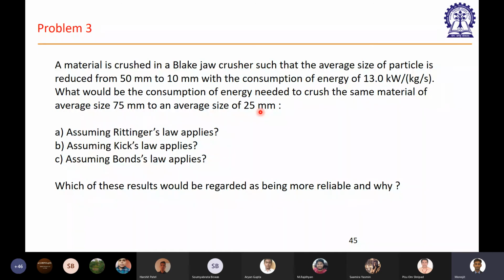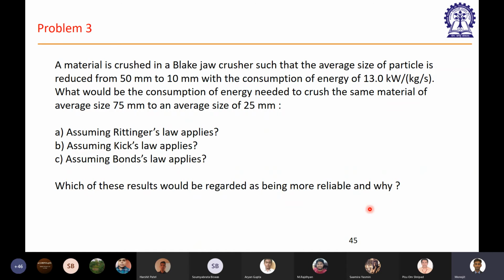This is what we have to estimate, and given that when the particle is reduced from 50 to 10 millimeter, the energy required is 13 kilowatt per kg per second. That is given. Now using these three laws, we eventually have to find out, for each and every case, the energy required. And at the end, we have to comment on which of these results would be regarded as being the more reliable and why.